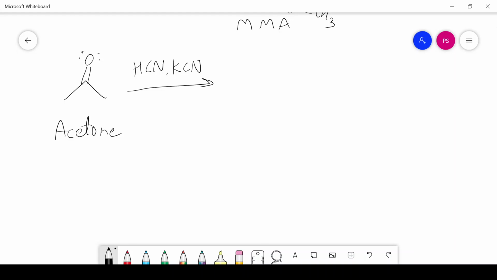We can get the cyanohydrin of acetone by treating it with hydrogen cyanide and KCN. Here OH and here CN. Okay, this is the cyanohydrin of acetone. Now you can see the cyanide group here, and we can easily hydrolyze this cyanide group into an amide. Partial hydrolysis of the cyanide group gives you an amide.